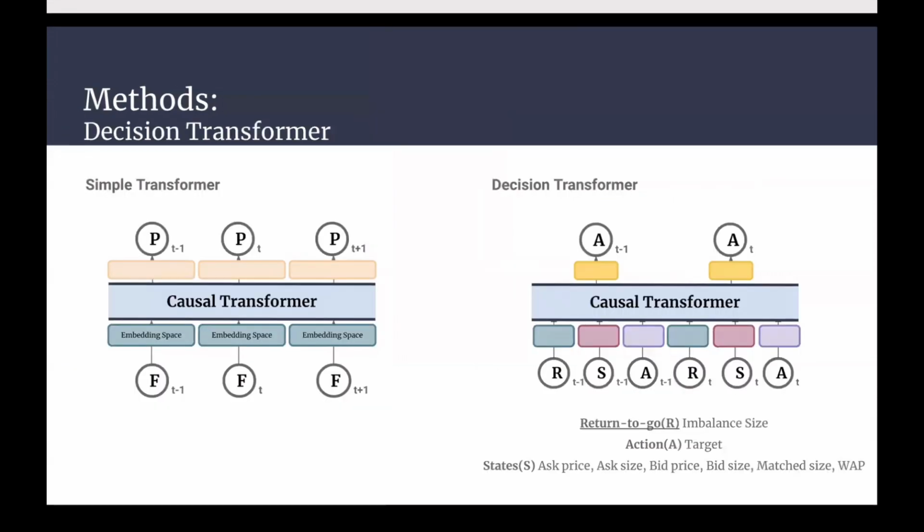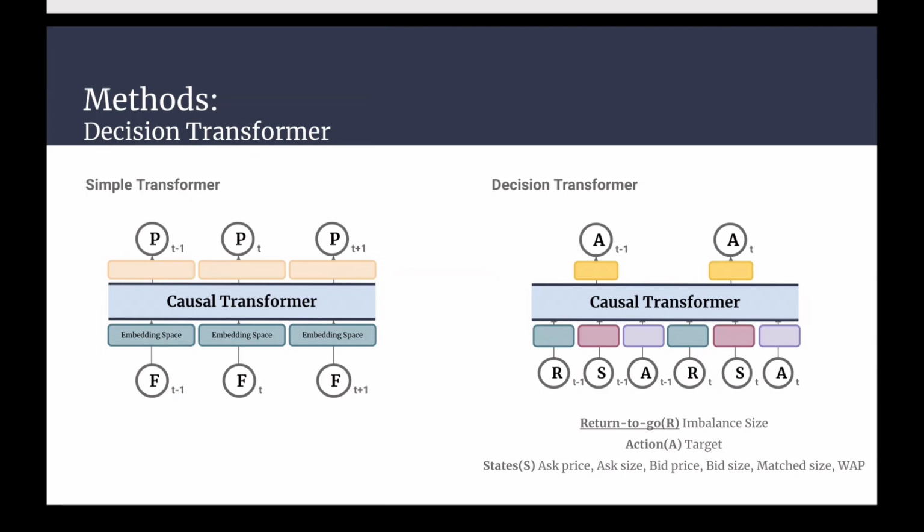Our research places a significant emphasis on the contribution made by the decision transformer. In contrast to a simple transformer that concatenates all features and processes the entire sequence through a causal transformer, our decision transformer introduced a novel approach. Here we divide the input features into three key components: reward to go, state, and action. Unlike the conventional reward, our reward to go encapsulates the summation of future rewards. This crucial concept from RL plays a pivotal role in shaping our model's understanding and decision-making capabilities.